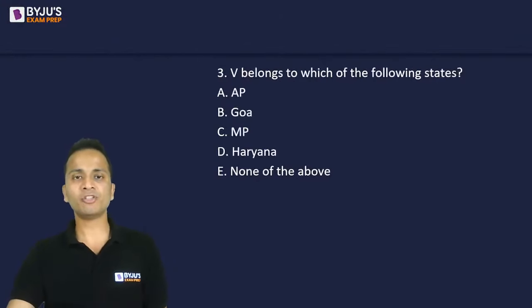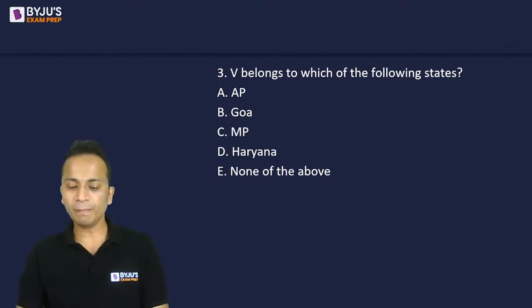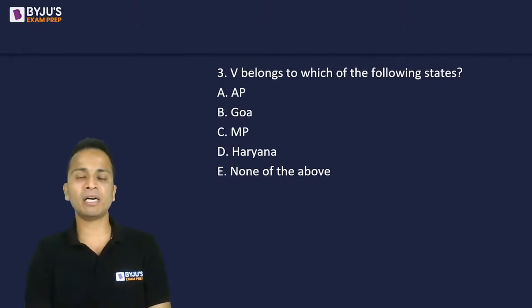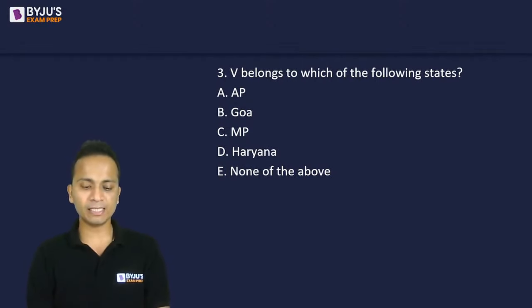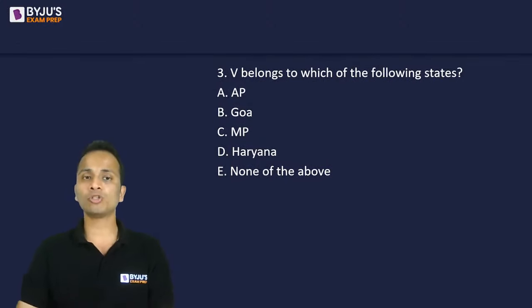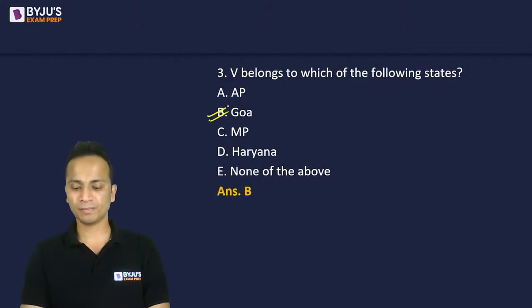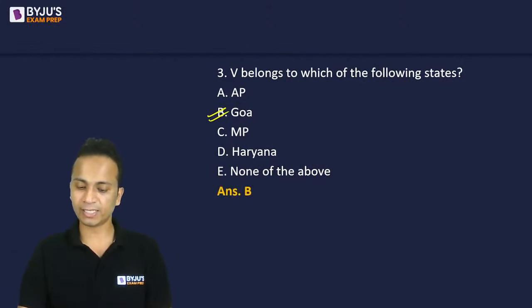Right. Question number 3. V belongs to which of the following states? I'll wait for 10 seconds and will then mark the answer. V belongs to which of the following states? So as per table, I can see that V, who is preparing for SBI bank examination, belongs to Goa. That is option B. Okay. So V belongs to Goa. That is option B. It is correct.